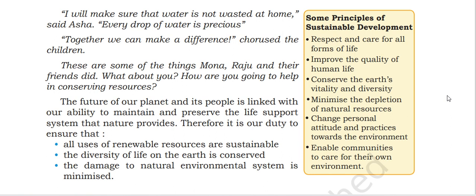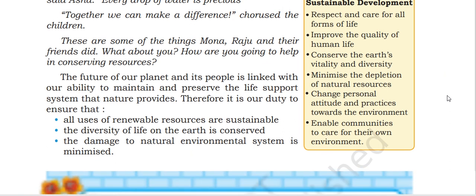All uses of renewable resources are sustainable. Renewable means they can be renewed, so their use must be sustainable. The diversity of life on the earth is conserved. The damage to the natural environment is minimized.